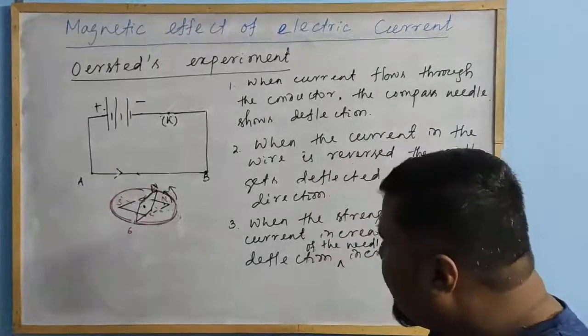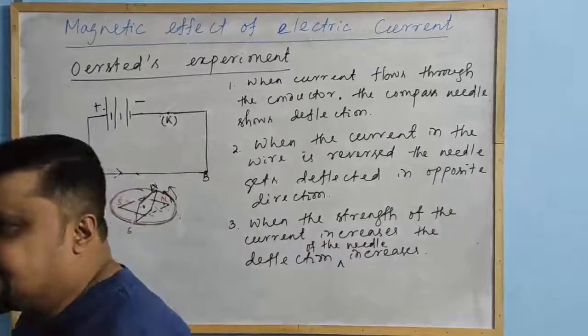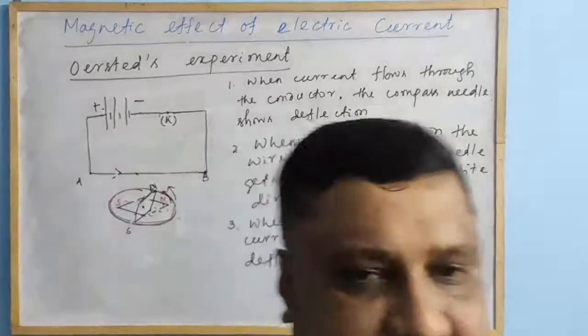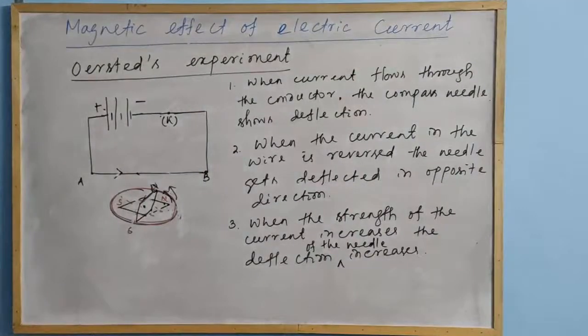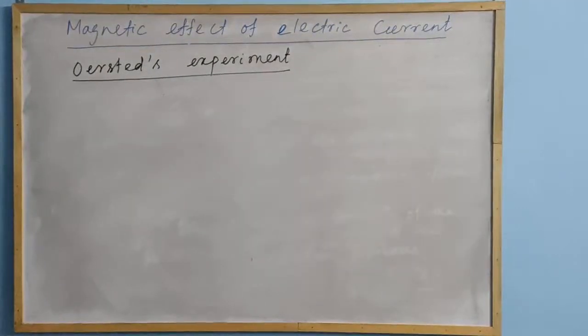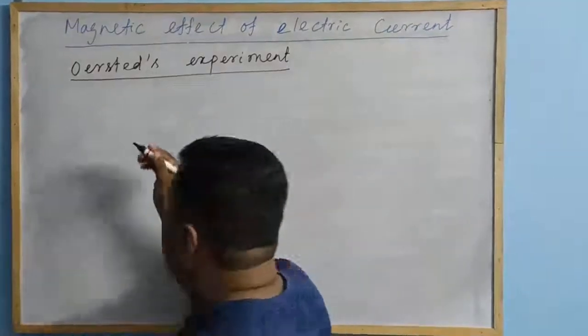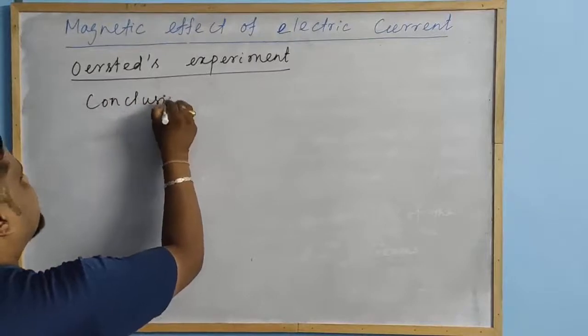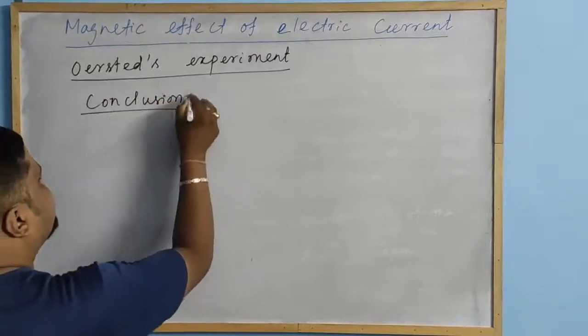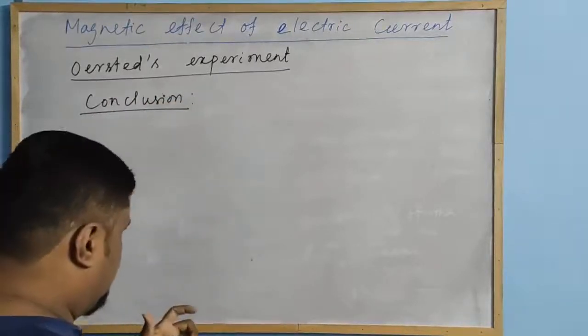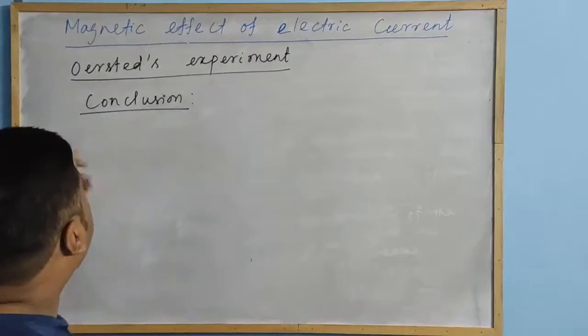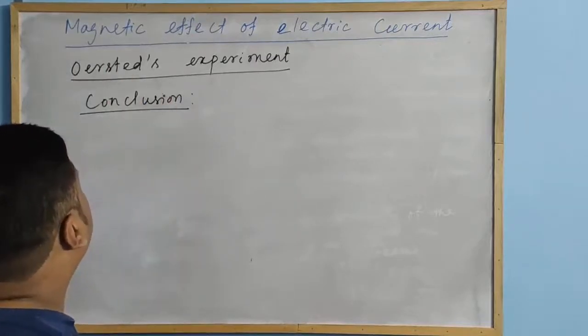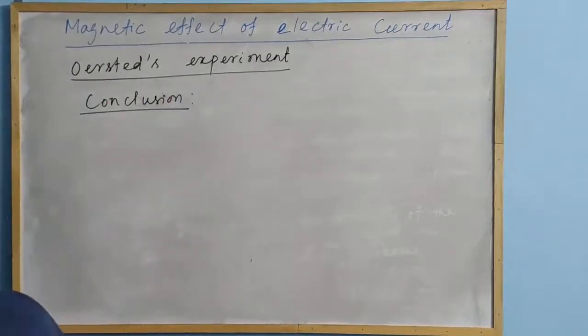So let me write the conclusion. What is the conclusion we got from Oersted's experiment?